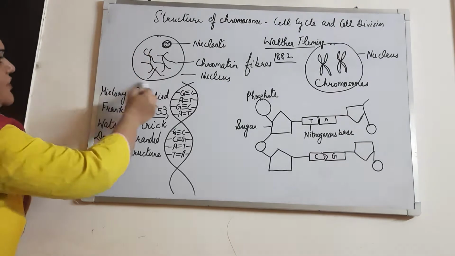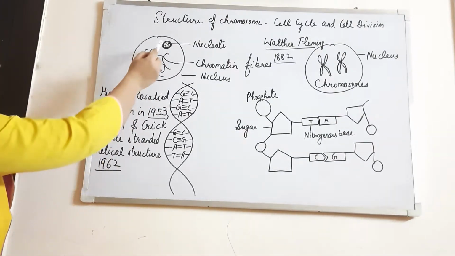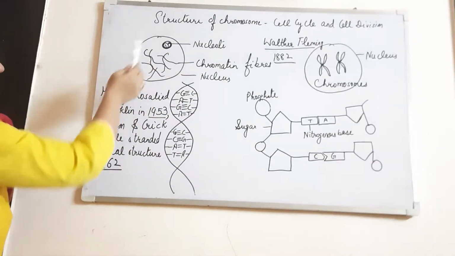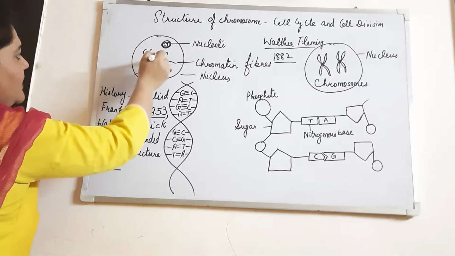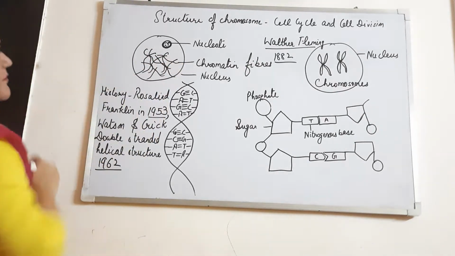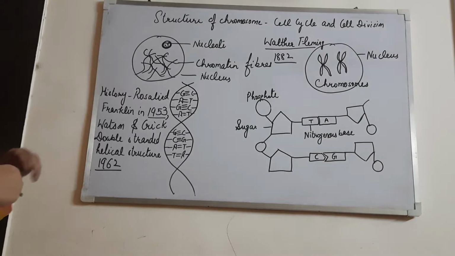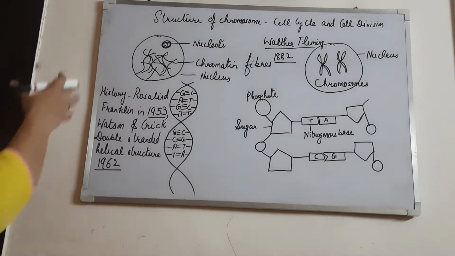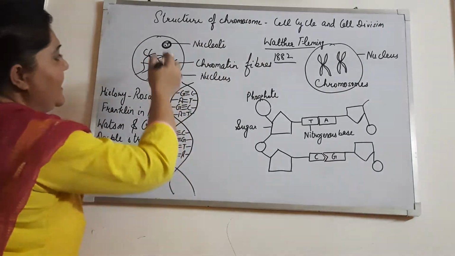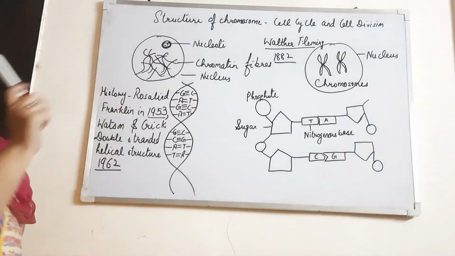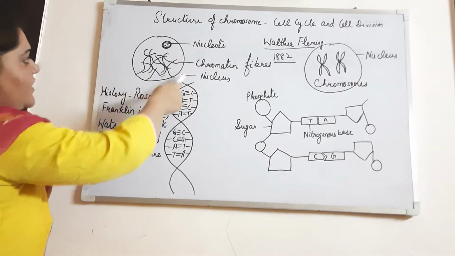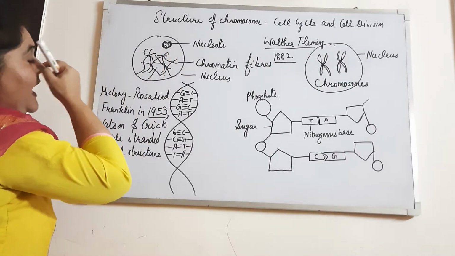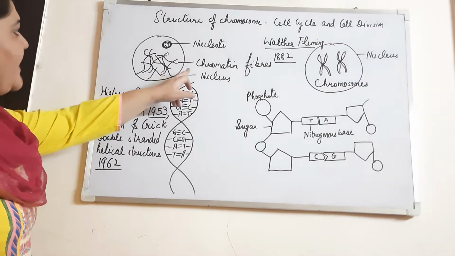This is the structure of the nucleus, and here we have a small nucleolus, and here you can see the thread-like structures which are known as chromatin fibers. These chromatin fibers, during cell division, condense and form chromosomes.